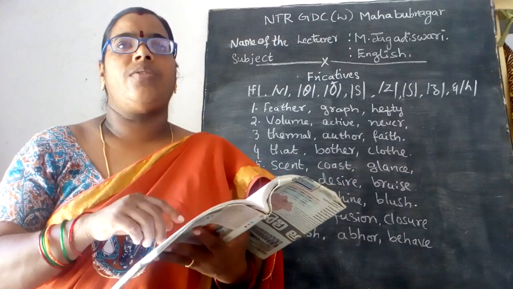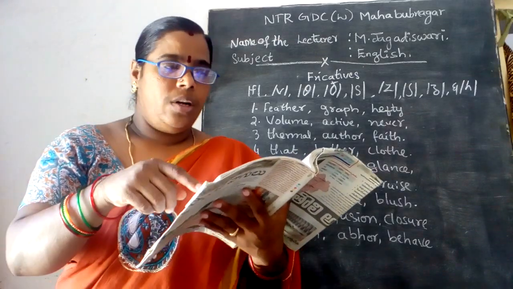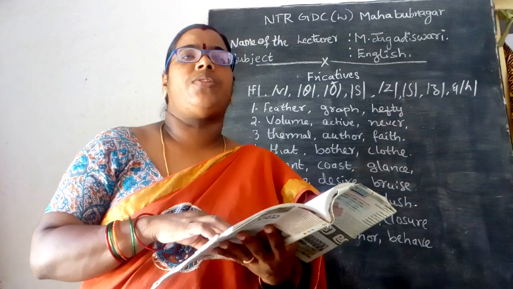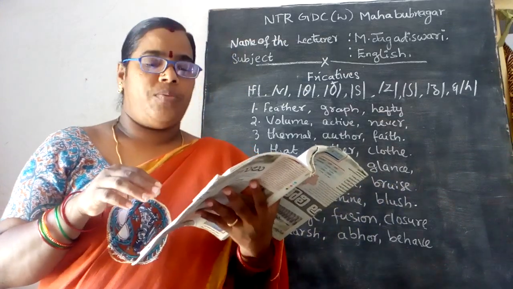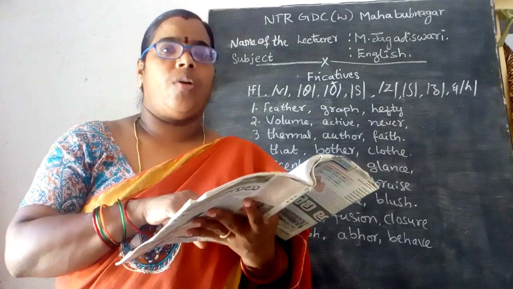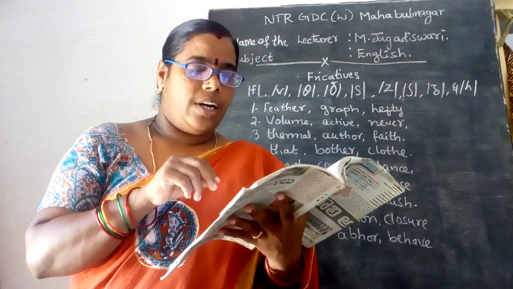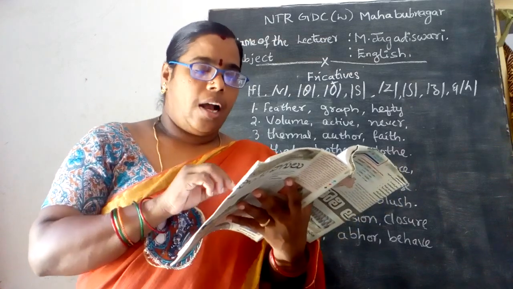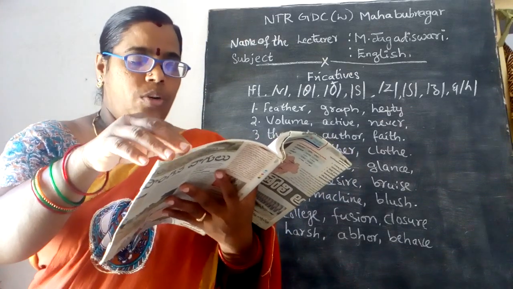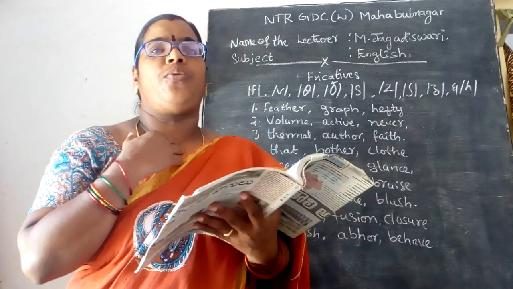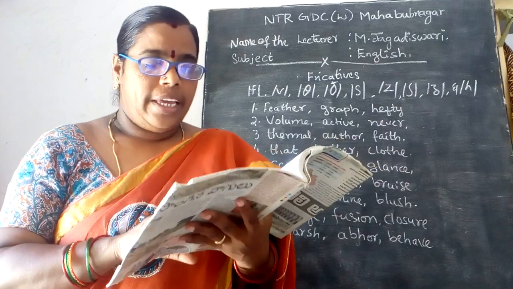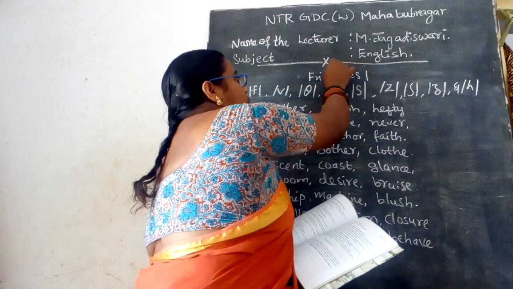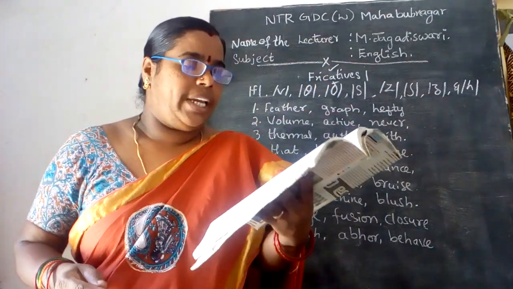The fricatives in the consonant sounds in English are classified according to the manner of articulation. Before that, you are going to see what the manner of articulation is from the words that you get. These consonant sounds can be classified according to the manner of articulation. You can see the sound is produced from the vocal cords and the mouth. Now you are going to see the sound of these fricatives.